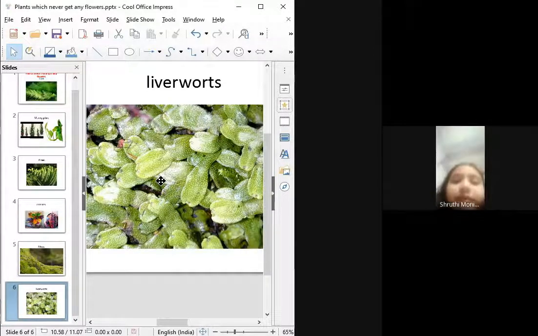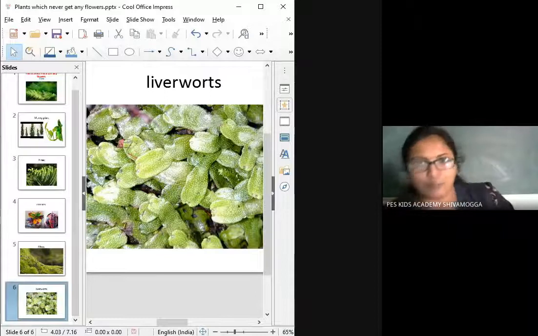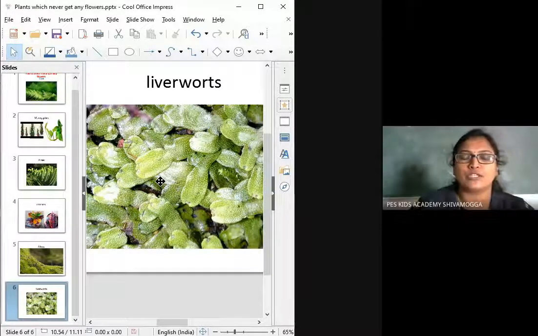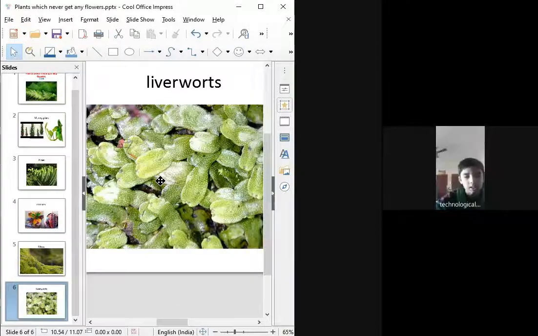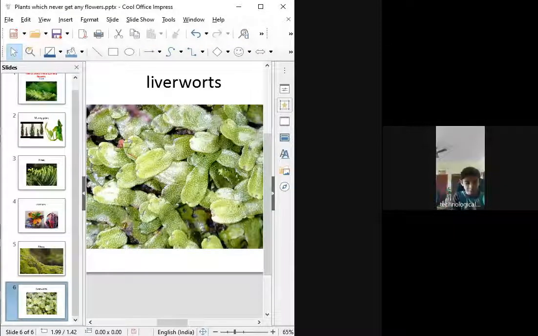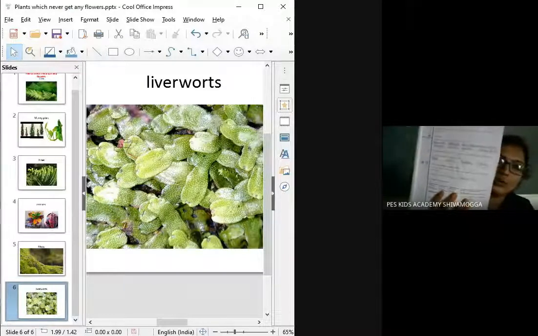Okay, liverworts is one type of plant which also does not produce any sort of flower. Ma'am, what if the line is over? Below that you can write it, children. Below that only you can write.